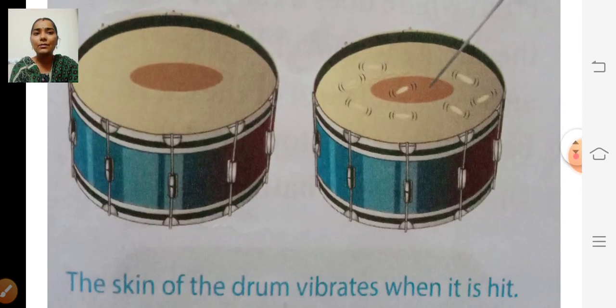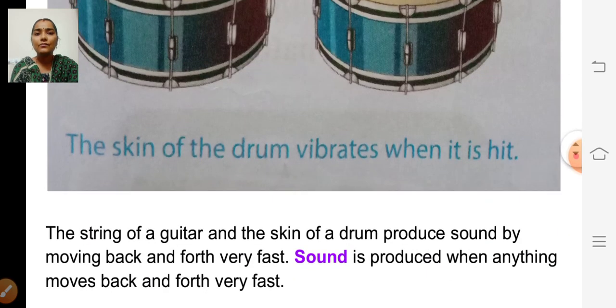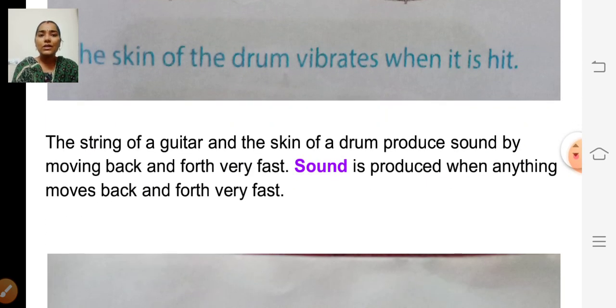So they have given in the picture. The string of a guitar and the skin of a drum produce sound by moving back and forth very fast. So sound is produced when anything moves back and forth very fast. So how is the sound produced? Sound is produced when anything moves back and forth very fast.